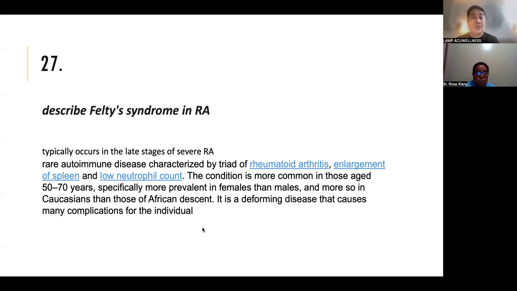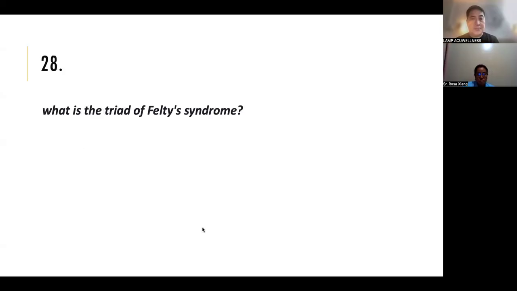Common in those aged 50 to 70, more prevalent in females, more so in Caucasians. What is the triad of the Felty syndrome? Neutropenia, splenomegaly, and nodular RA.